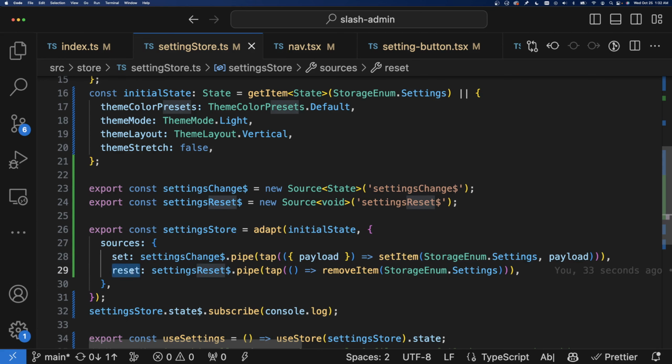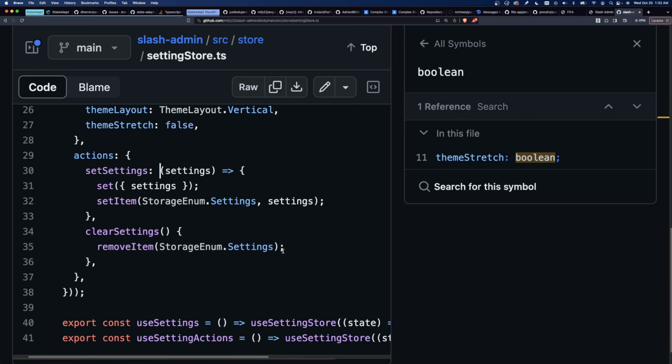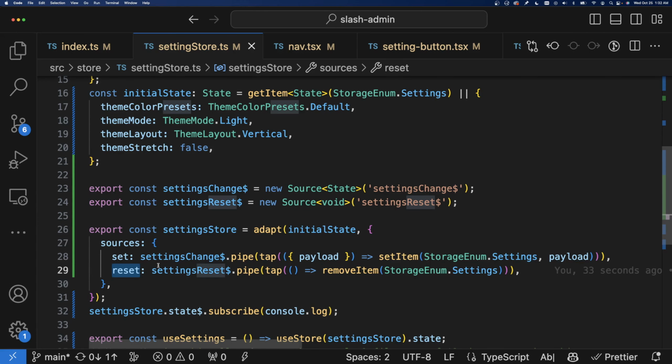And by the way, in the previous store, this was just removing from local storage. I didn't understand why it wasn't removing from state as well. That didn't make sense to me. So I went ahead and did reset instead of noop. But anyway, as part of this source, as it's fed into the store, it involves doing this side effect. So that's where I did that there.